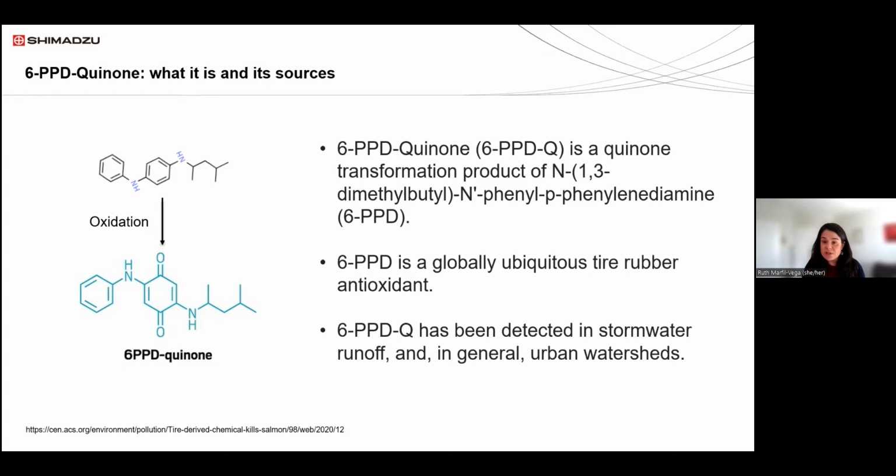But in general, it's mostly in urban watersheds. And that makes sense because in urban areas, there is a higher concentration of vehicles, of traffic. If there are more cars, more trucks, buses, whichever vehicle you pick, there are going to be more tires, and more antioxidants on the tires.